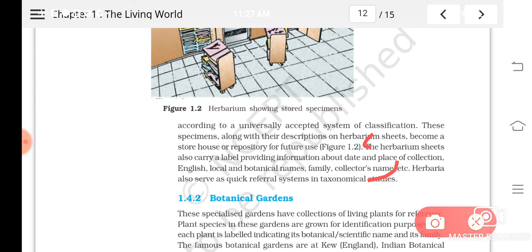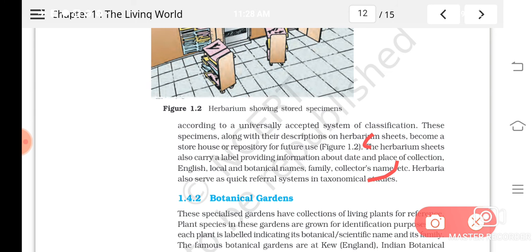When you are making, you make very few herbarium sheets, but in some libraries, museums, etc., you can see a collection of herbarium arranged according to the classification system. So what is herbarium? You understood? Herbariums are collections of plant specimens, dried, pressed and mounted on herbarium sheets with what?